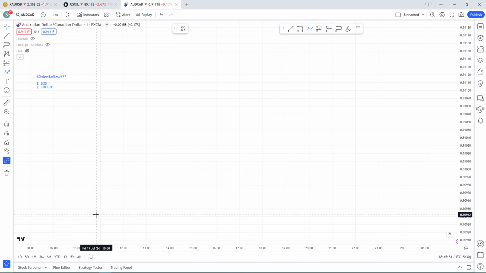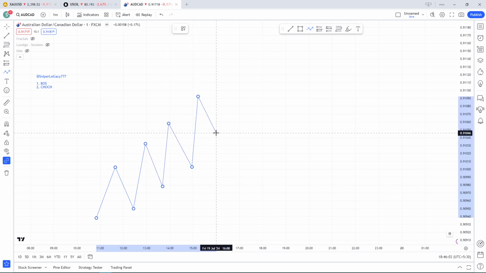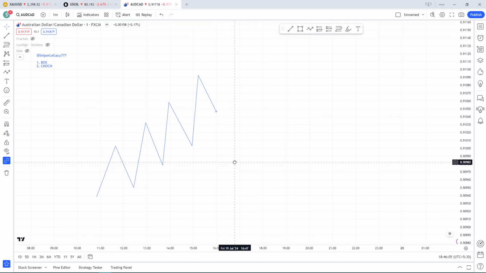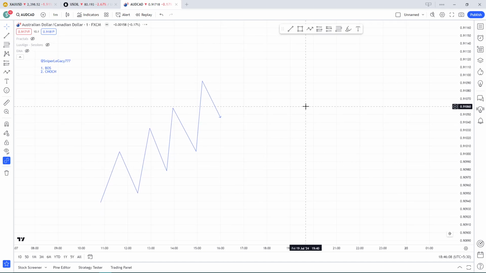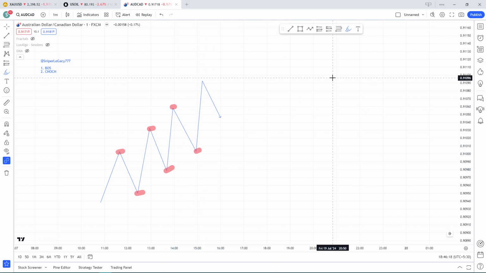Based on my previous video, you should be familiar with what an uptrend and a downtrend are. So let me draw an uptrend right now. Okay, this is our textbook uptrend that I have drawn. As I explained in the previous video, we have higher high, higher low, higher high, higher low, higher high, higher low. Okay, so when do we call it a BOS?